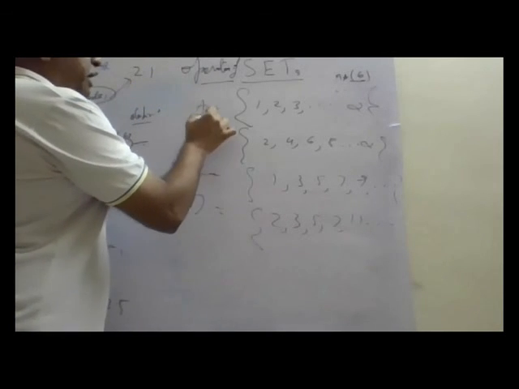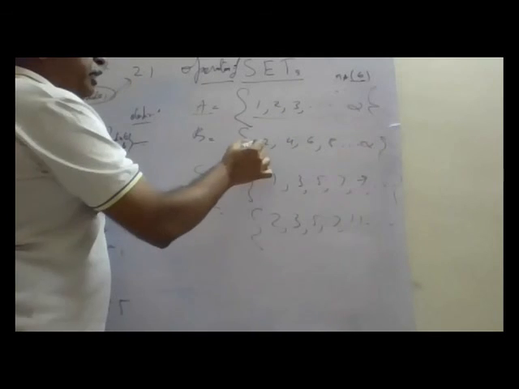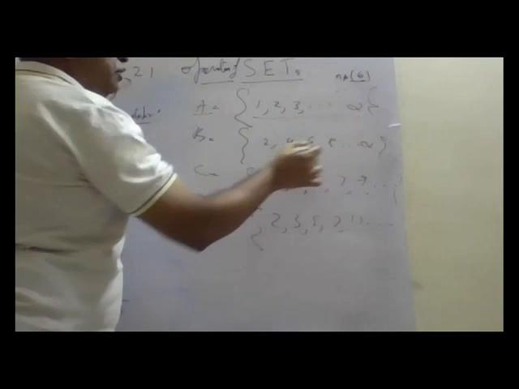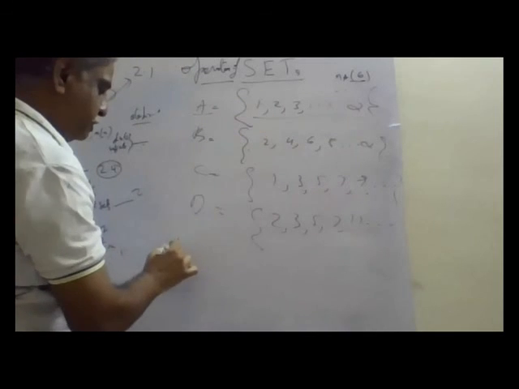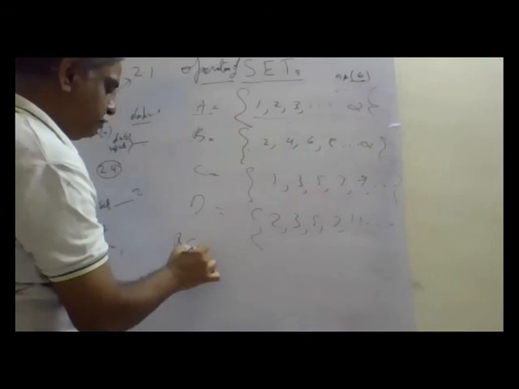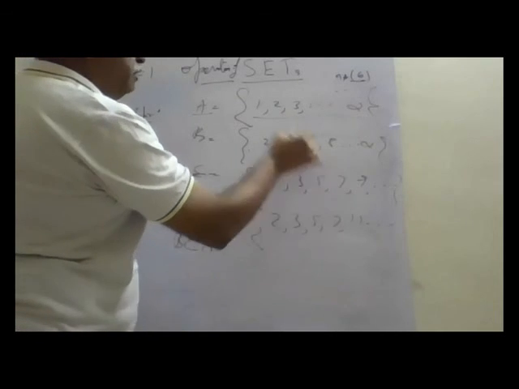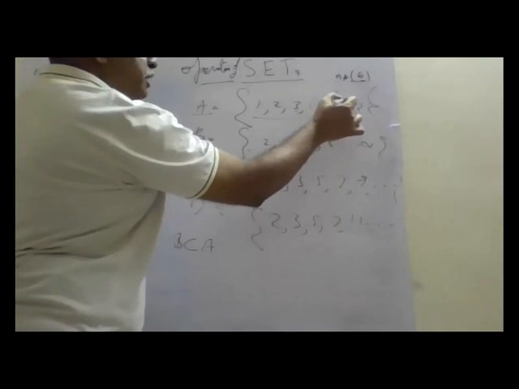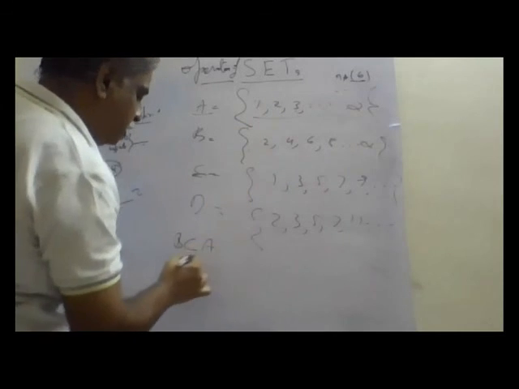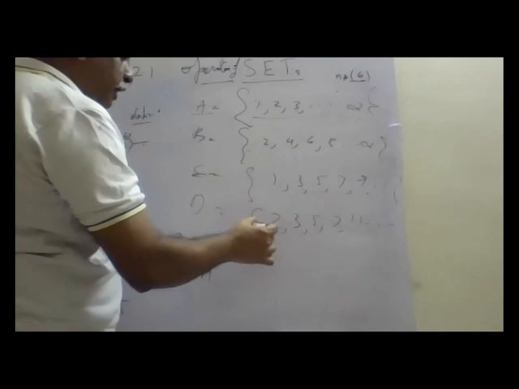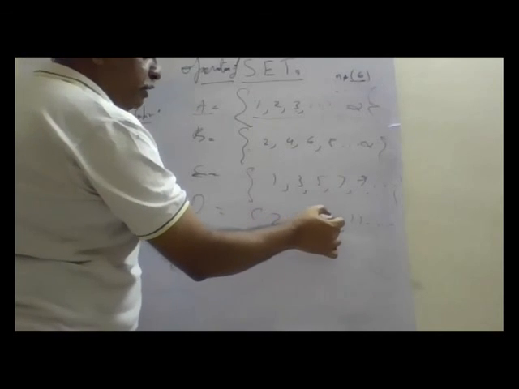Now A is the natural numbers. B contains only 2, 4, 6, 8 like that. So B is a subset of A. Now C contains 1, 3, 5, 7. C is also a subset of A. Then D contains 2, 3, 5, 7.